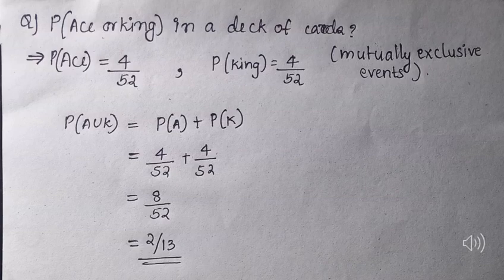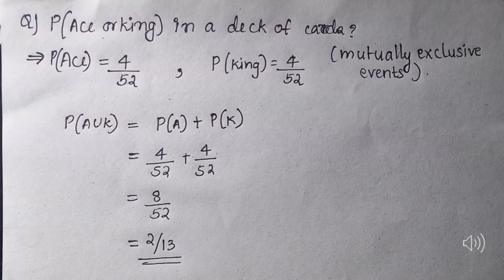So here, while taking a card from the deck of cards, you can get either an ace or a king. We can't get both together. So this question comes under mutually exclusive events. For dealing with this question, we can take the probability of ace first.